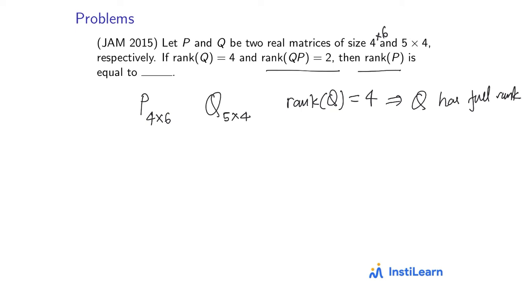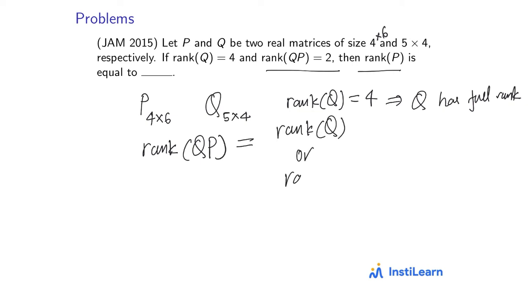Okay, so now rank of QP, we know that is less than equal to minimum of rank Q and rank P, but we also know that if one of Q and P is a full rank, then the equality is achieved. So rank of QP is either equal to rank of Q or rank of P, because Q has full rank.